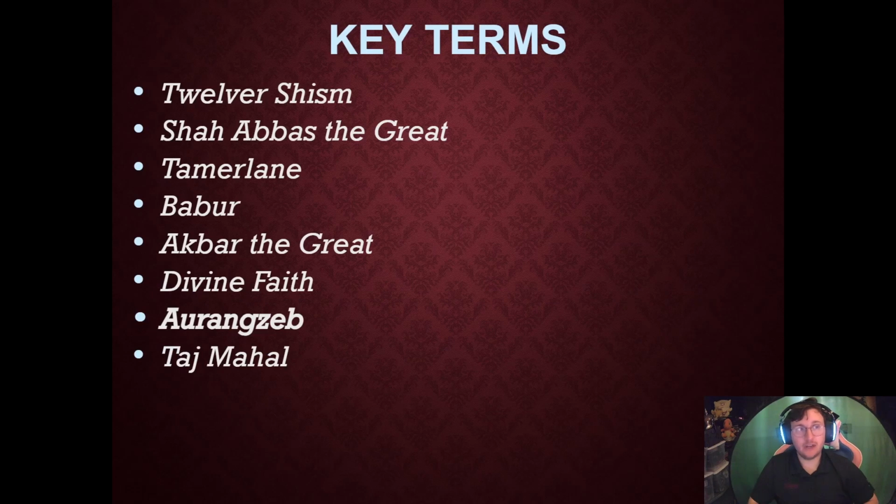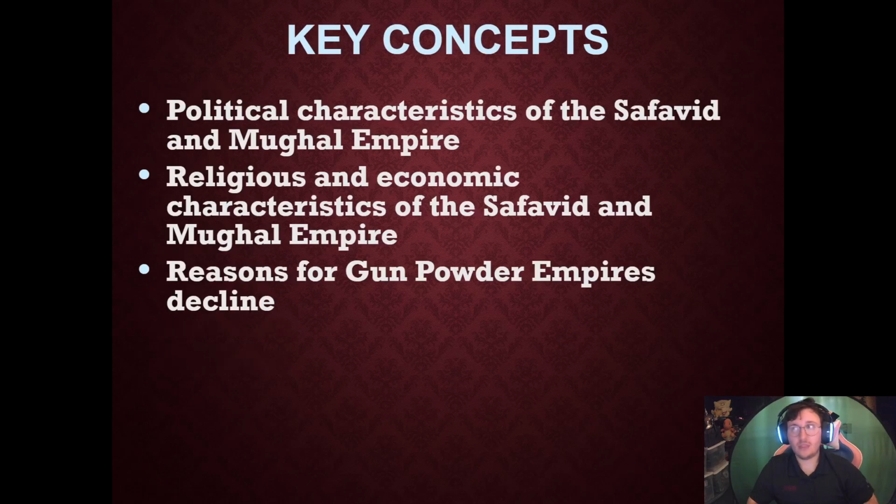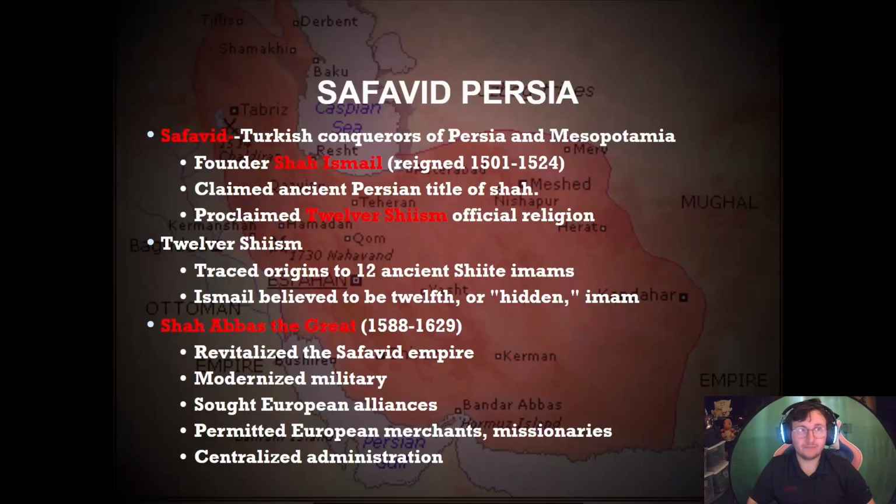Our key terms for today are going to be Twelver Shiism, Shah Abbas the Great, Tamerlane, Babur, Akbar the Great, Divine Faith, Aurangzeb, and the Taj Mahal. Key concepts are going to be the political characteristics of the Safavid and Mughal empires, the religious and economic characteristics of the Safavid and Mughal empires, and the reasons for the Gunpowder Empires' decline.